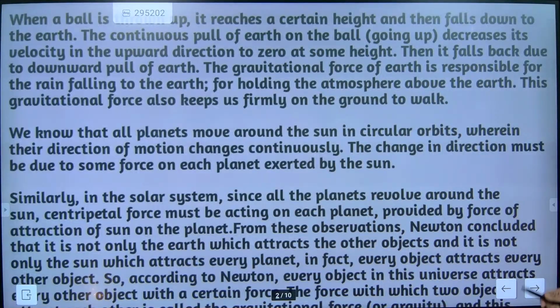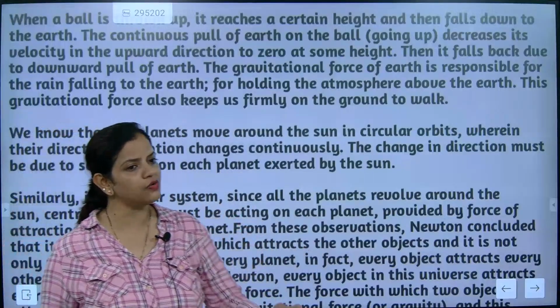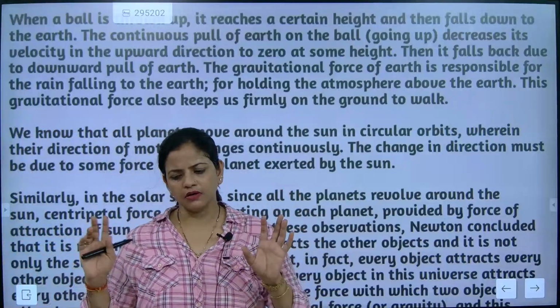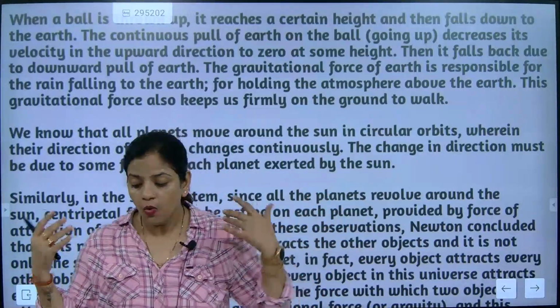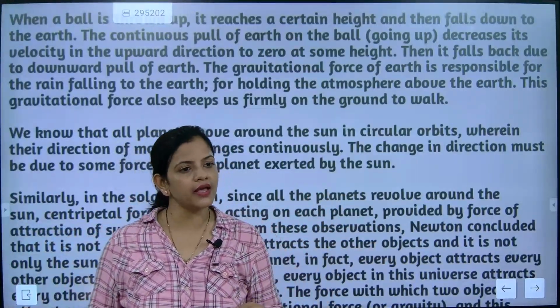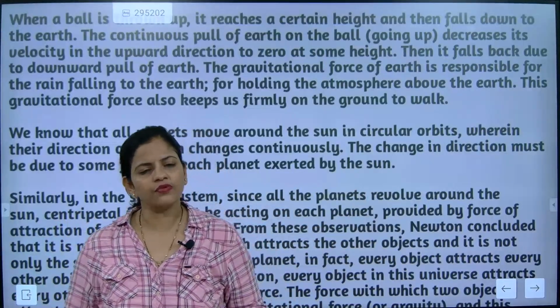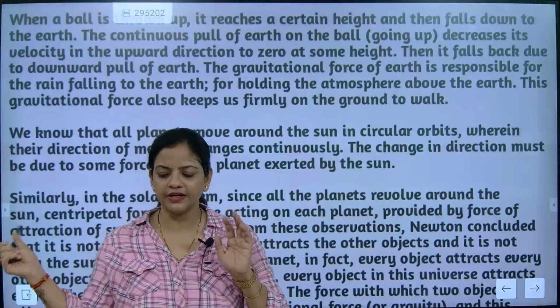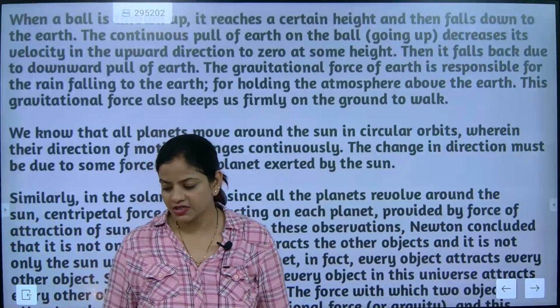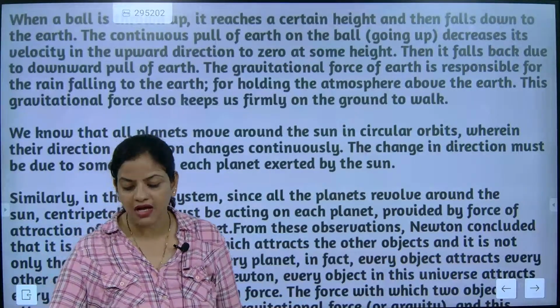Now we know that all planets move around the sun in circular orbits, wherein their direction of motion changes. So you need to understand one thing. Here we talked about an object falling down. That's a usual thing, not a very big deal. What about one planet revolving around another? Usually you see the sun exactly at the center and the planets revolving around it. Do you have some answer related to it?